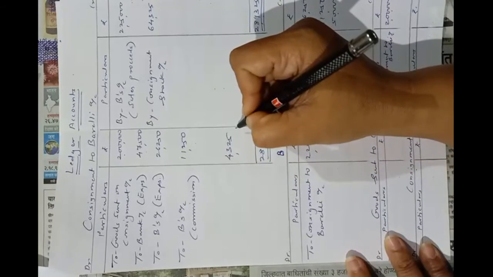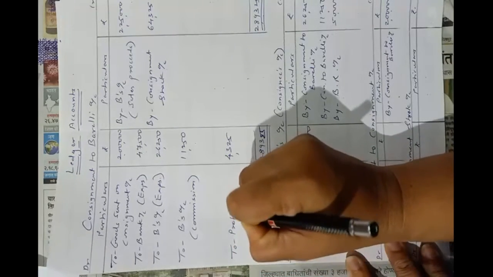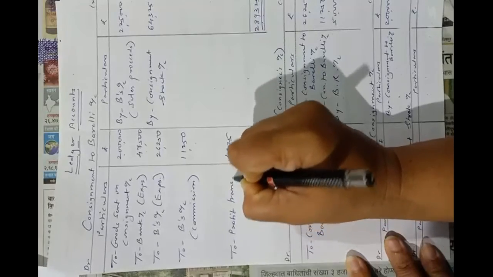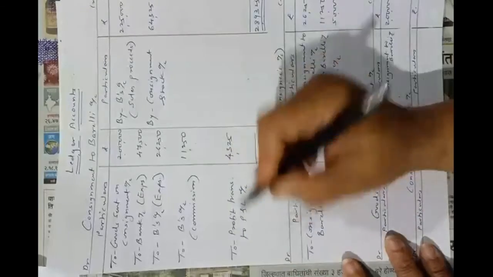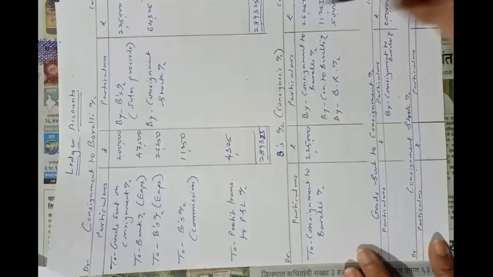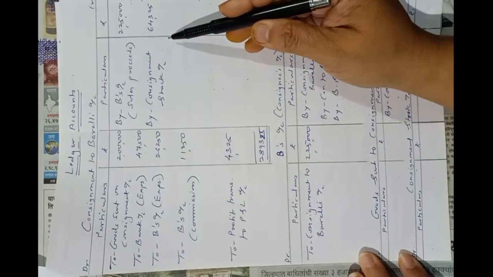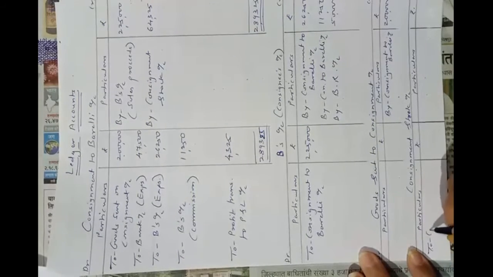It will be transferred to profit and loss account. So to profit transferred to profit and loss account. You can say to profit and loss account, in brackets, profit transferred. Okay. Now second posting of this entry, credit side of consignment by consignment stock. So debit side of consignment stock to consignment account.